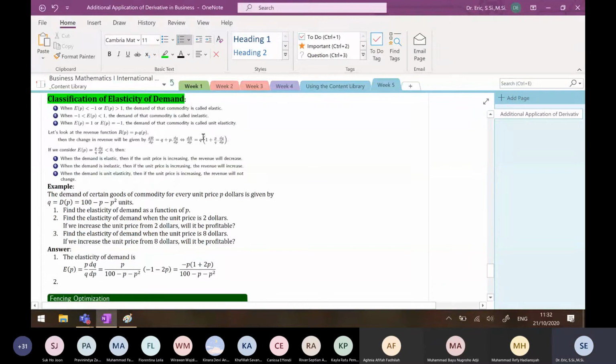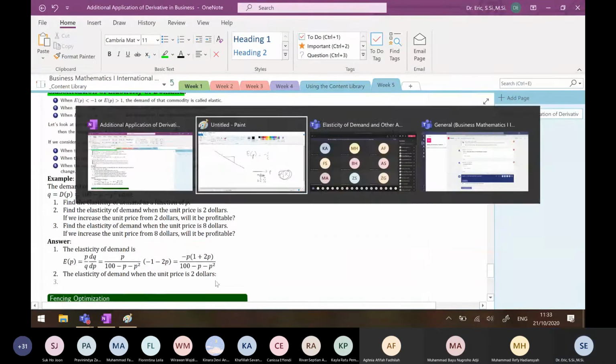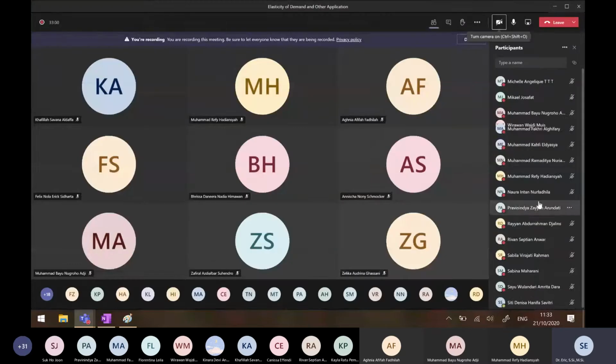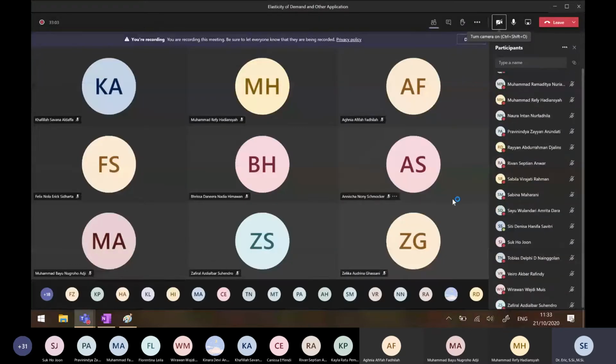The elasticity of demand, remember, full sentences. The elasticity of demand when the unit price is $2. How do I get this? Let me see who to ask.